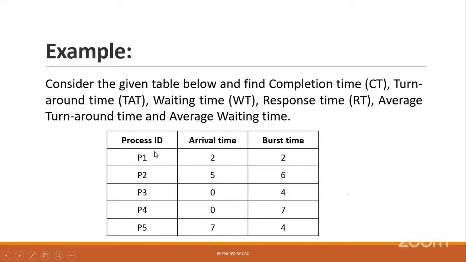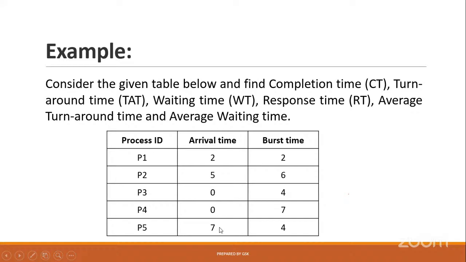See, this is also part of the question as I said. Process ID: we have 5 processes in the memory. Those processes can be identified with the help of the IDs like P1, P2, P3, P4, P5. Arrival time means at what time the processes entered into the primary memory. Assume that the times are 5, 0, 0, very starting point, 2, and 7 units of time, when they entered into the ready queue.